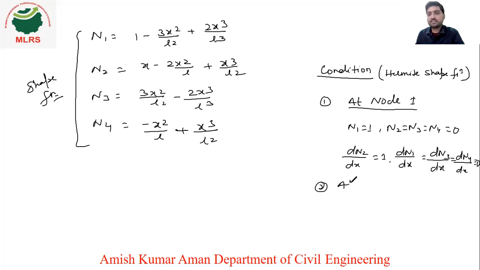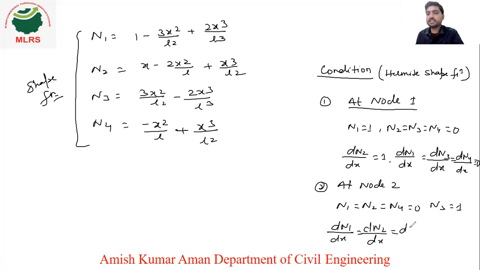Similarly, at node 2, n1 is equal to n2 is equal to n4 will be 0 and n3 value will be 1, and similarly dn1 upon dx will be equal to dn2 upon dx will be equal to dn3 upon dx will be equal to 0, and dn4 upon dx value should be 1.